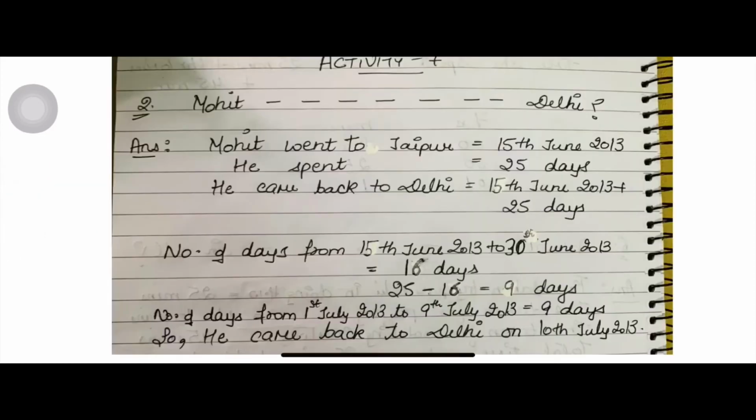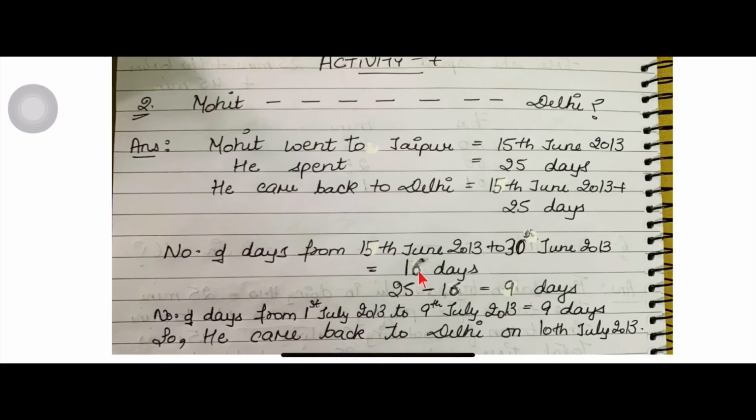So how to do this question? See, first write activity 7. Question number 2, first word and the last word. Now write: Mohit went to Jaipur is equal to 15 June 2013. He spent 25 days. He came back to Delhi is equal to 15th June 2013 plus 25 days. Now we have to find on which date he came back. So first we will find the total number of days in the June month, from 15 June 2013 to 30th June 2013.